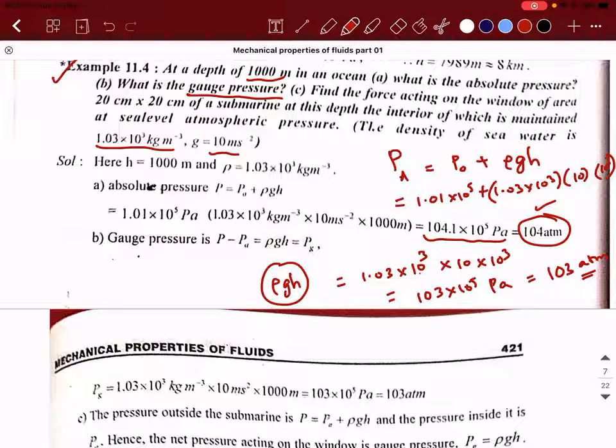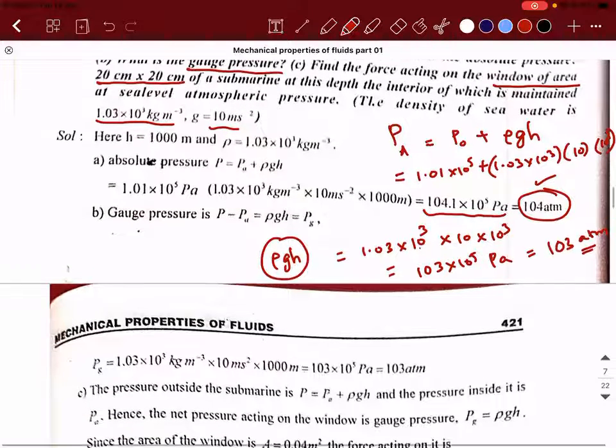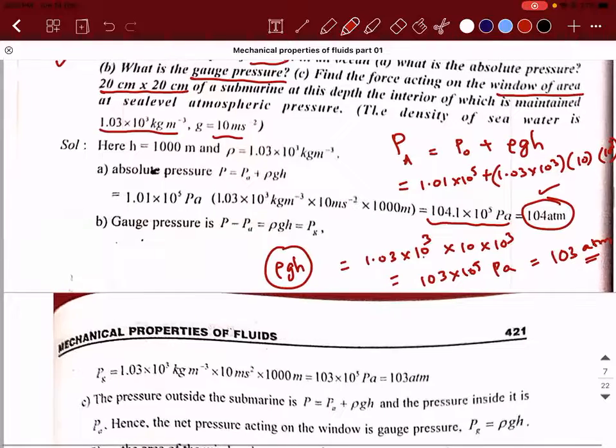Find the force acting on the window of area 20 into 20 centimeters square of a submarine at this depth, the interior of which is maintained at sea level atmospheric pressure. Okay, there is a submarine which is at a depth of how much value? 1000 meter, and that submarine has a window. They're asking us to calculate what would be the force that would be acting on that particular window, provided the interior is kept at what value? Interior is kept at the sea level atmospheric pressure.